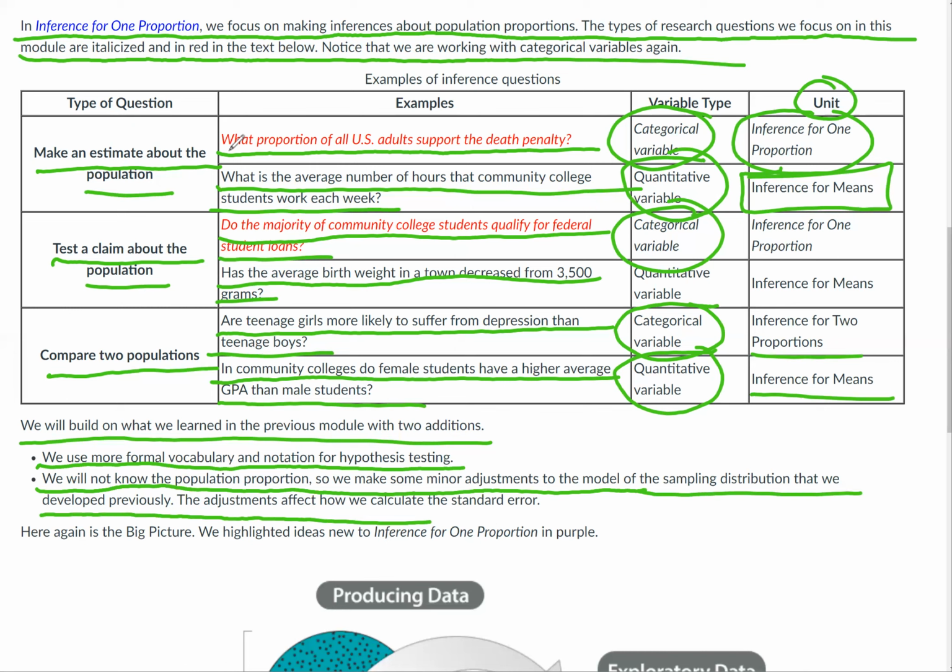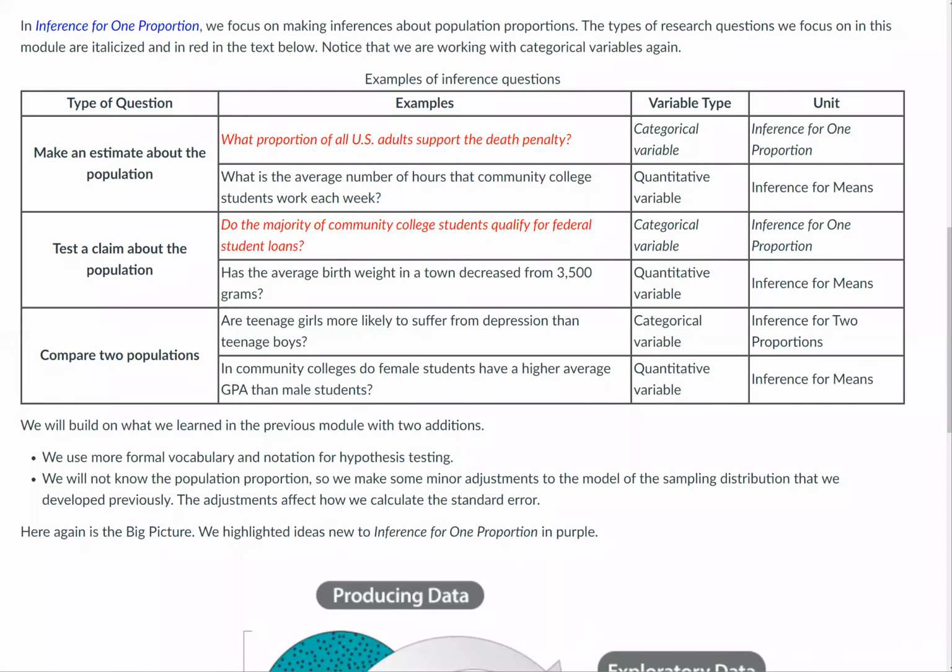The adjustments can affect how we calculate the standard error. Most of the examples we saw in the previous module, and maybe the module before, told us the population proportion, like 0.6. I think that was 60% of college students are female or something, and they told us the population proportion, and sometimes you don't really know the population proportion. So that might be what we'll look at in this module.